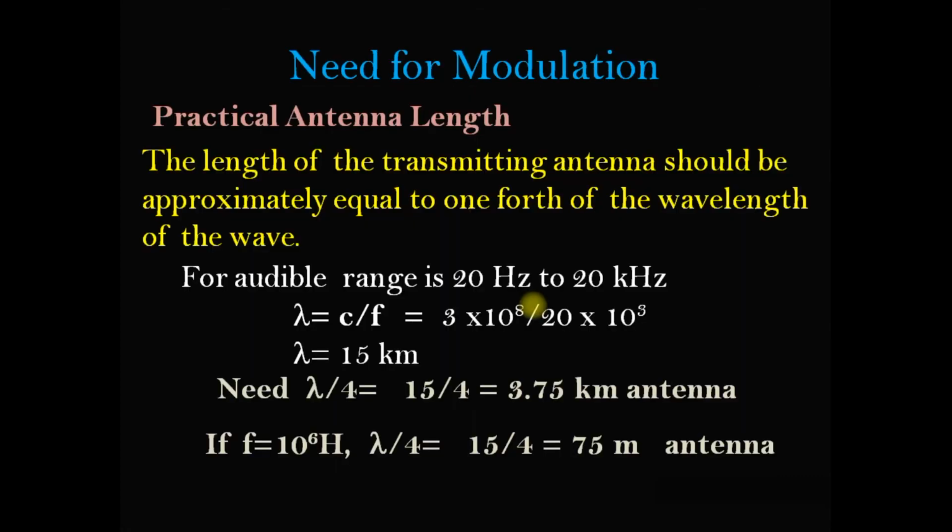Why do we need modulation? Because as we discussed before, the length of the transmitting antenna should be approximately equal to 1/4 of the wavelength of the wave.